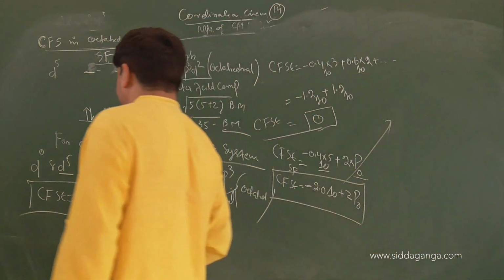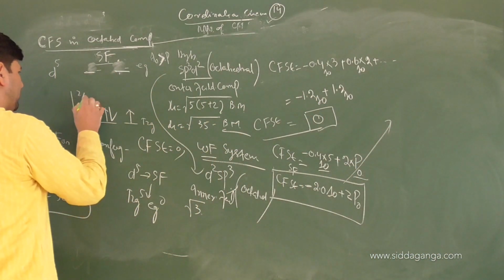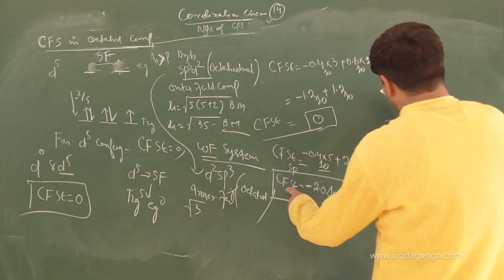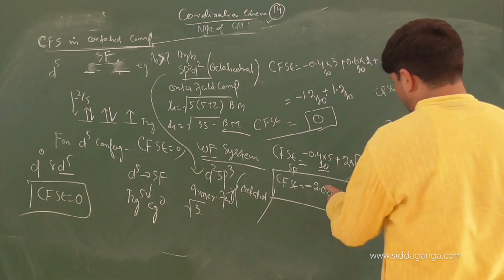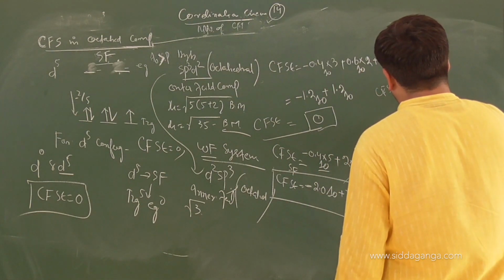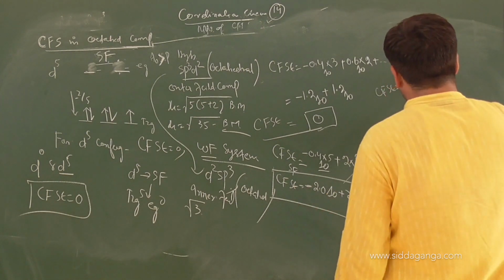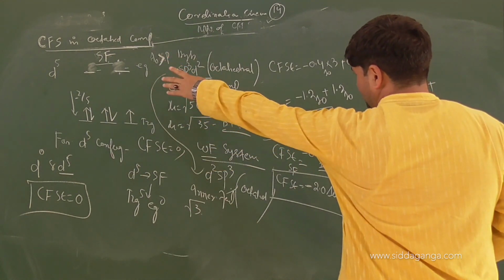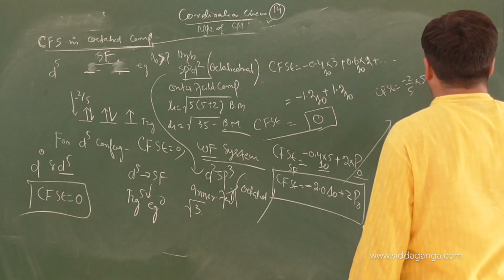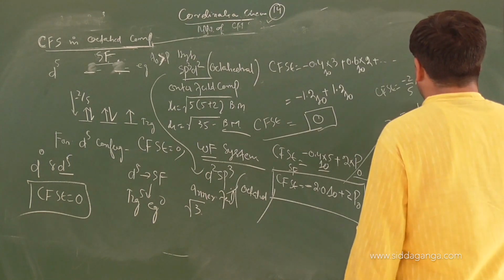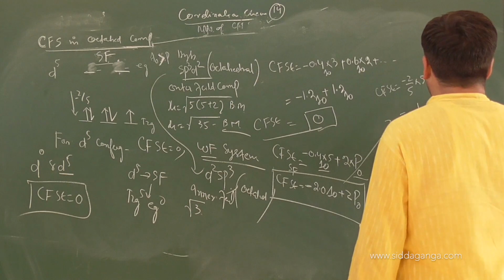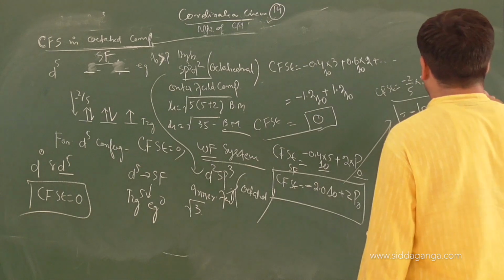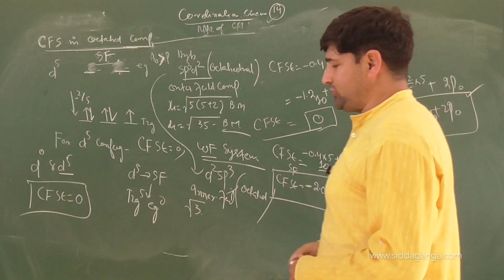There is one more way to write this, children. I mentioned yesterday, it is actually minus 2 by 5. So how many electrons are here? 5. So you can write this equation also as CFSE equal to minus 2 by 5 into 5, plus no electron in EG set, plus 2 pairings in octahedral field. That makes it minus 10 by 5 of delta 0 plus 2 pairings in octahedral field. This is also one of the ways in which you can write this.